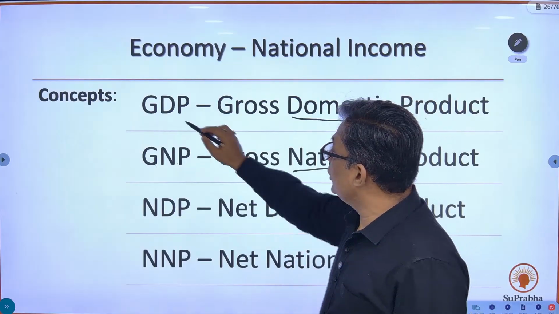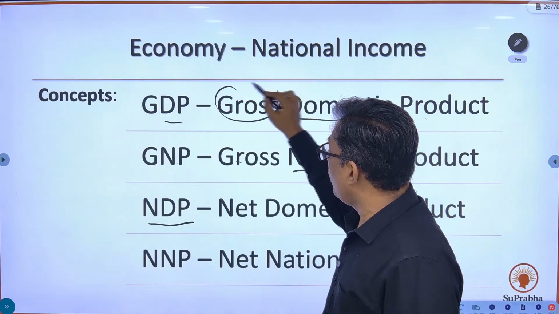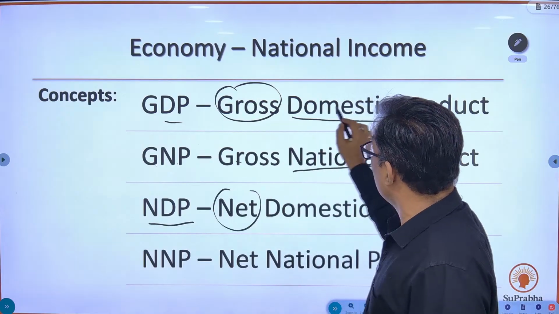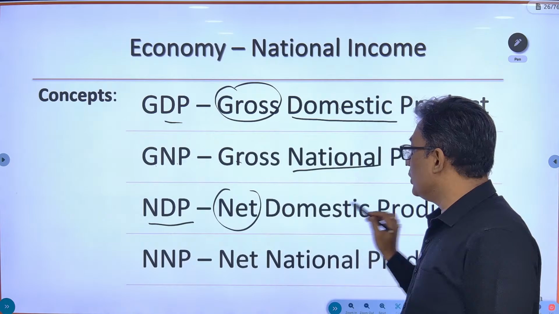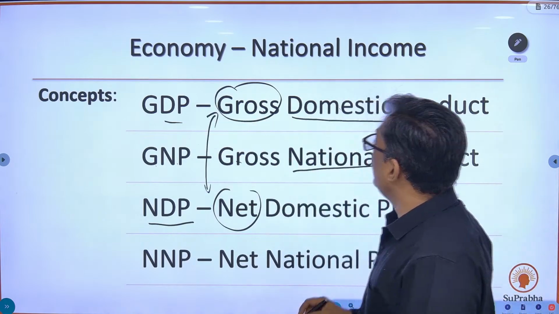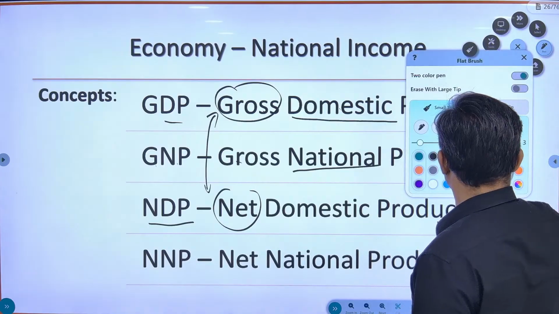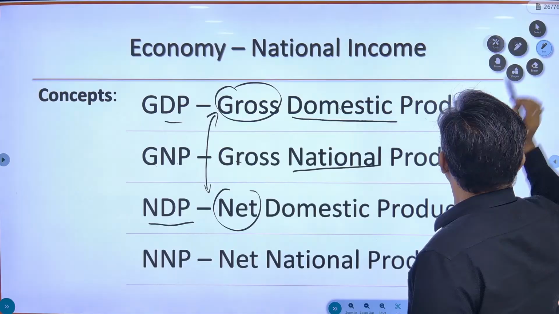Next, what you have is GDP and NDP. What is the difference? The difference is gross and net. GDP is gross domestic product, NDP is net domestic product. So here also you need to be able to differentiate between what is gross and what is net.